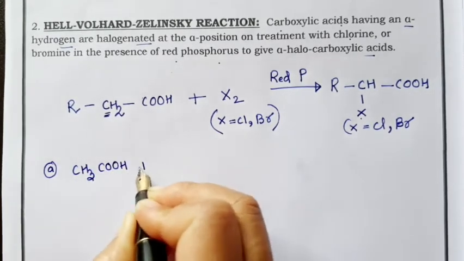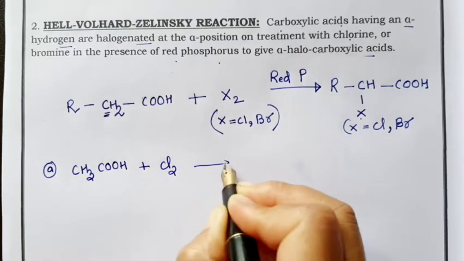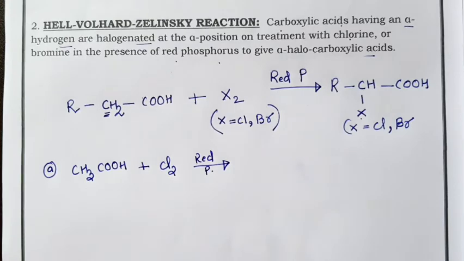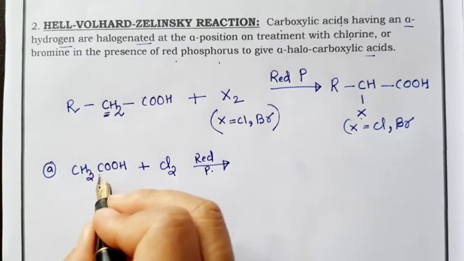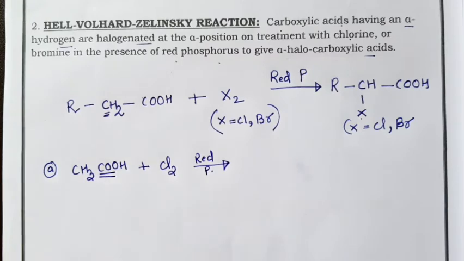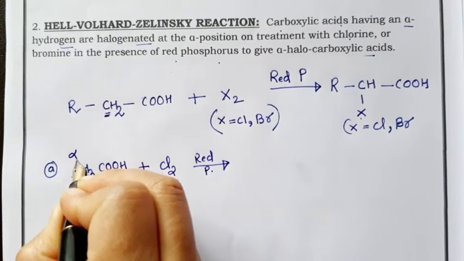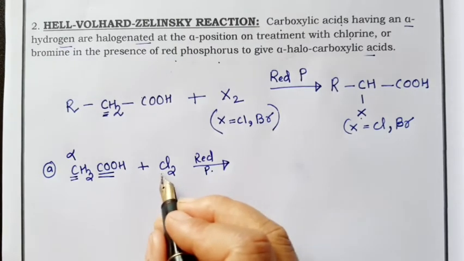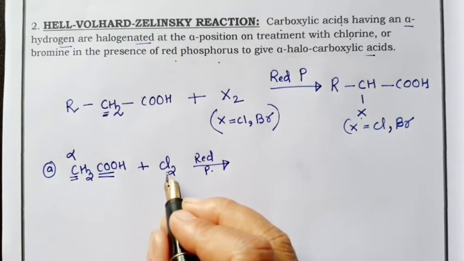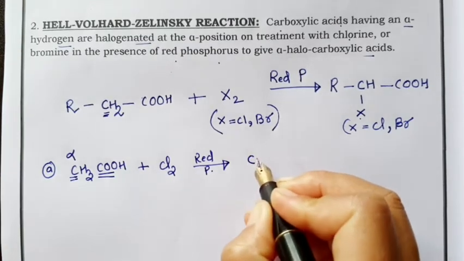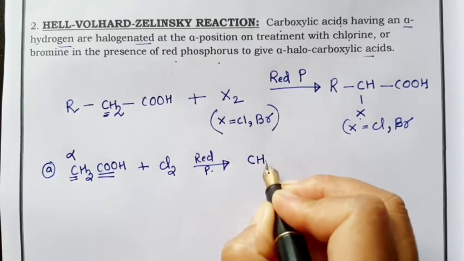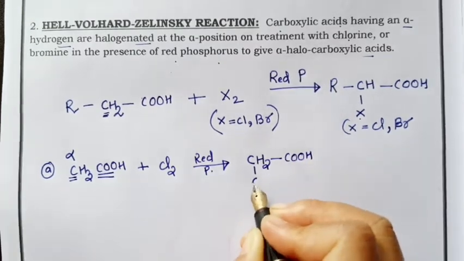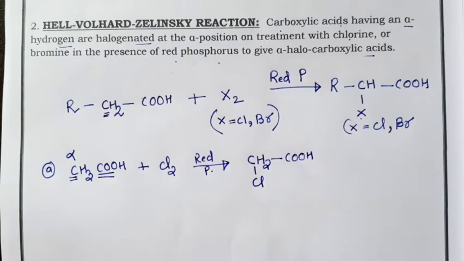if we have CH3COOH reacting with chlorine in the presence of red phosphorus, then you need to know here is the alpha carbon. This is your carboxylic acid, so this is your alpha carbon. Now what is the product? One of the alpha hydrogens will get replaced by halogen, and the halogen in this case is chlorine. So one is replaced, you will get CH2, COOH, and this alpha carbon will get chlorinated, Cl.